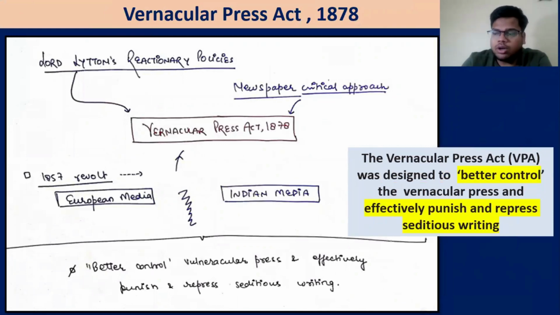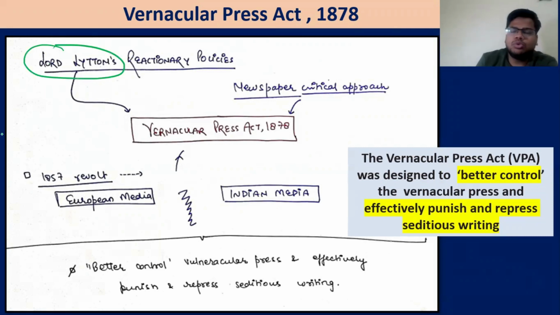Then comes a very watershed act, a very important act, that is the Vernacular Press Act. You must have heard of it. It is one of the examples of the reactionary policies of Lord Lytton. Now, when Lord Lytton came to rule, he had a lot of reactionary policies. For example, India was facing a lot of famine, but Lord Lytton organized a Delhi Darbar, which was very lavish, on which a lot of money was spent.